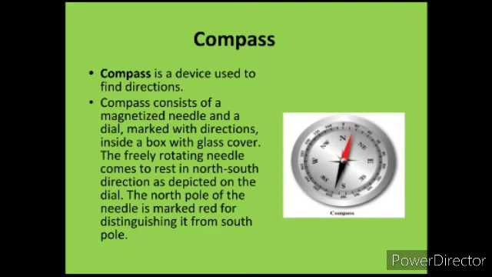Compass consists of a magnetized needle and a dial marked with the directions inside a box with a glass cover. A freely rotating needle comes to rest in a north south direction. The north pole of the needle is marked red and the south pole of the needle is marked blue or black. You can see in this diagram, this is a diagram of a compass. With the help of this compass we can find the direction.